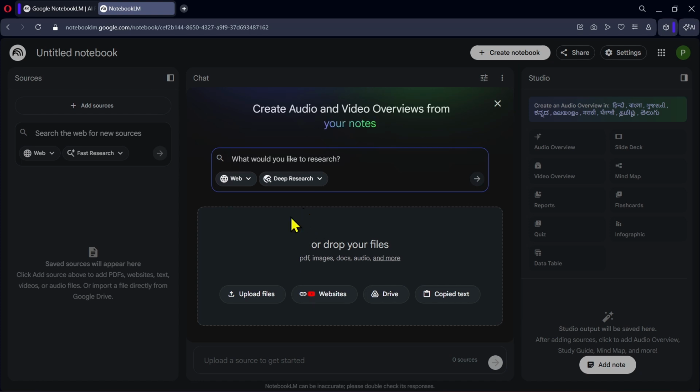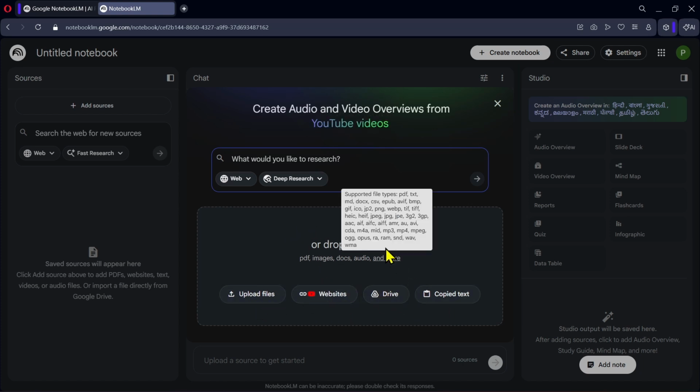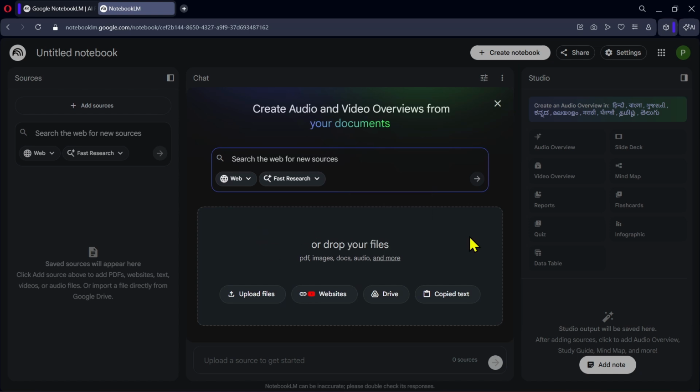Another useful thing is that NotebookLM supports many different types of sources. You can add PDFs, text documents, presentations, YouTube videos, audio recordings, and several other formats. You can also see that we have the option to search the web directly for sources. If you click here on Web, you can either add sources manually or allow NotebookLM to search for them.